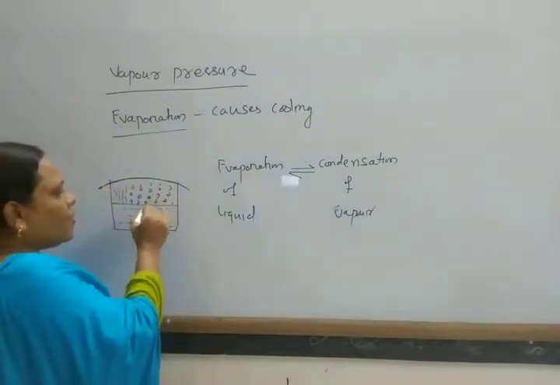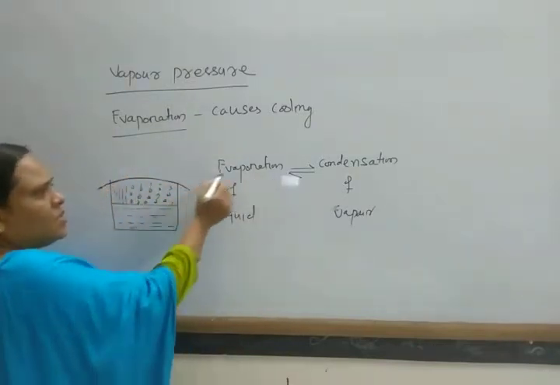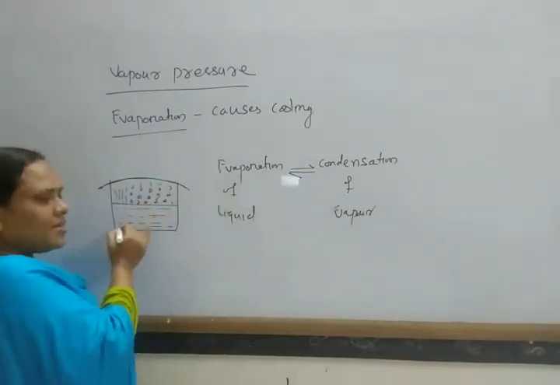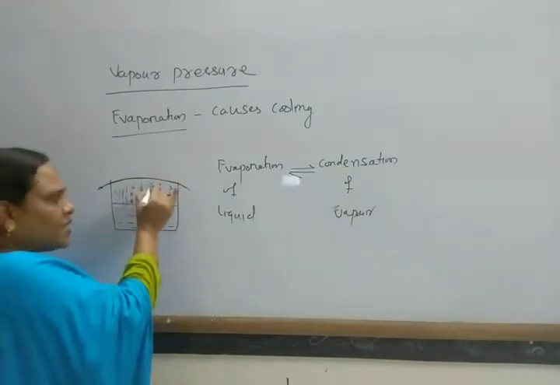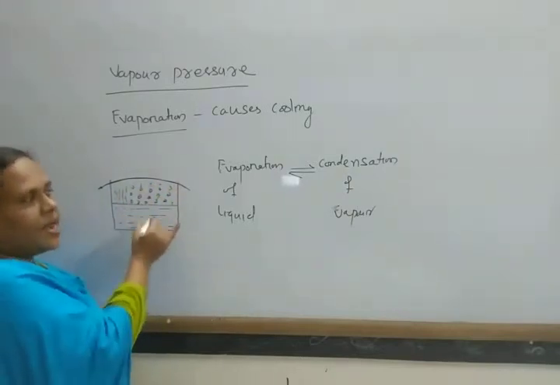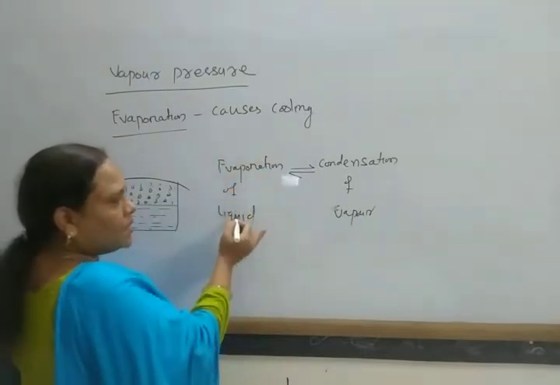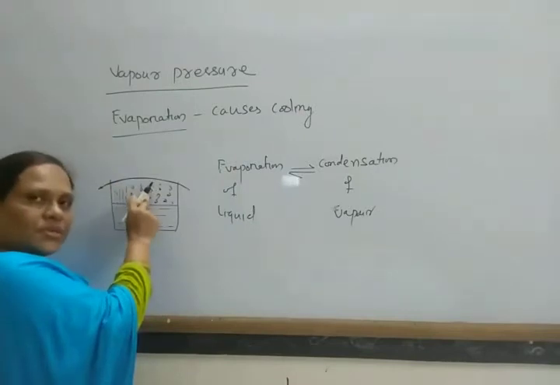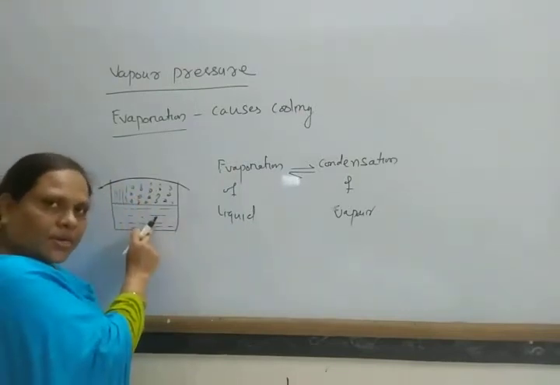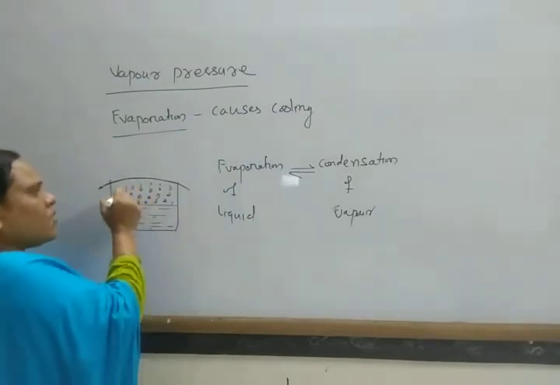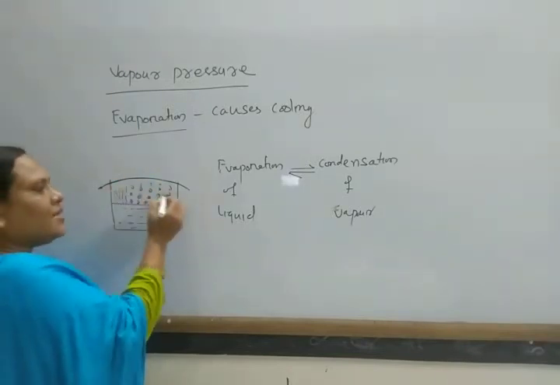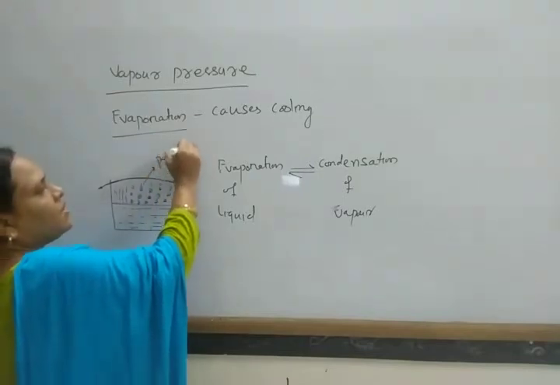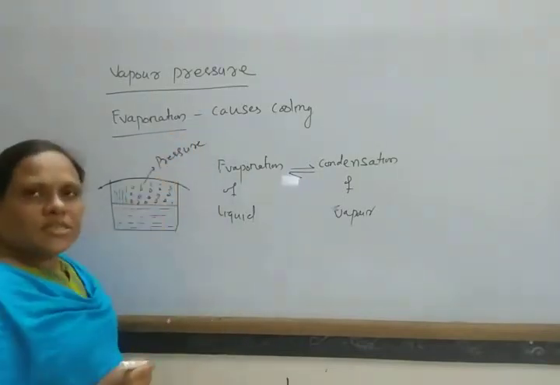Whenever equilibrium is achieved between evaporation and condensation, there are some vapors of this liquid and there is a liquid. So these vapors are in equilibrium with the liquid, when evaporation of liquid and condensation of vapor take place. And these vapors also collide with the walls of the container. At that time, these vapors experience some pressure.